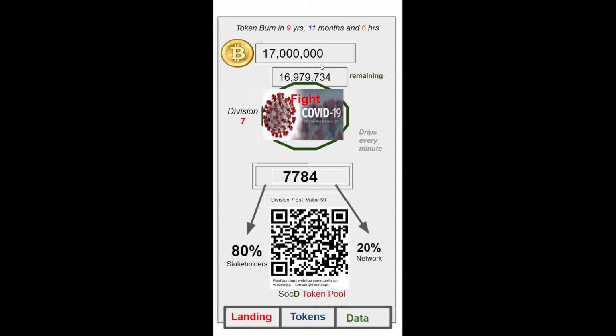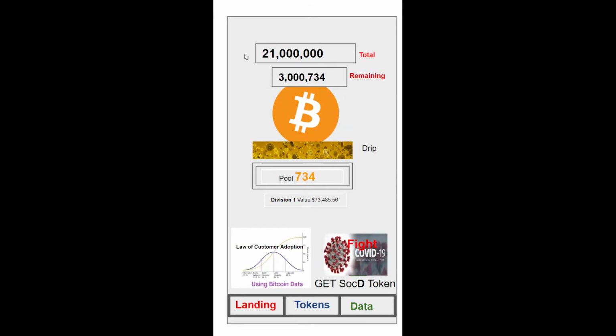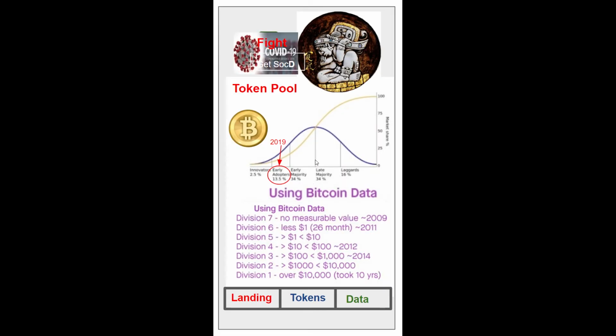Now, let me talk about these tokens real quick. Let me show you this here. There are only 21 million Bitcoin, and we have all the data from Bitcoin, from basically Division 7 when it had no value, all the way to Division 1 when it went up over $10,000, right? Right now it's kind of gone back into Division 2.